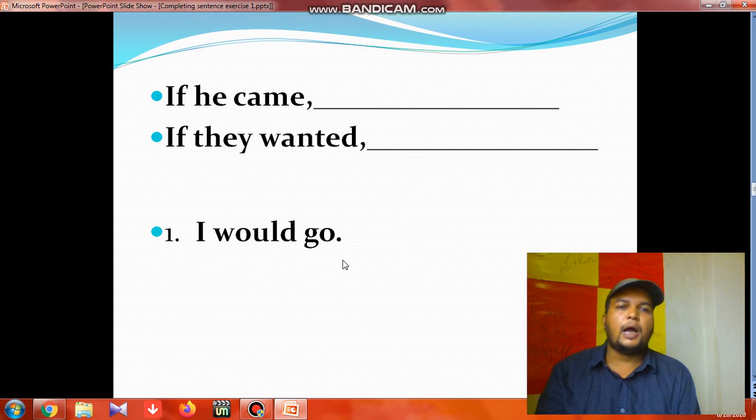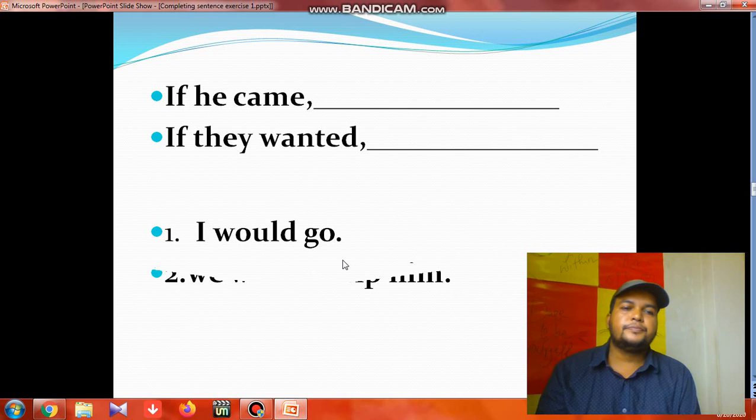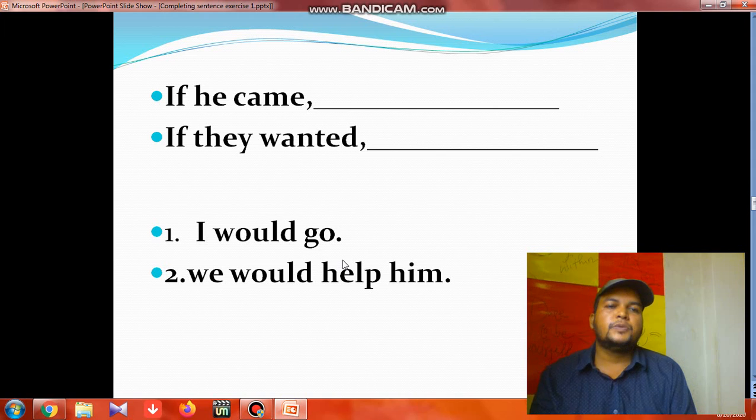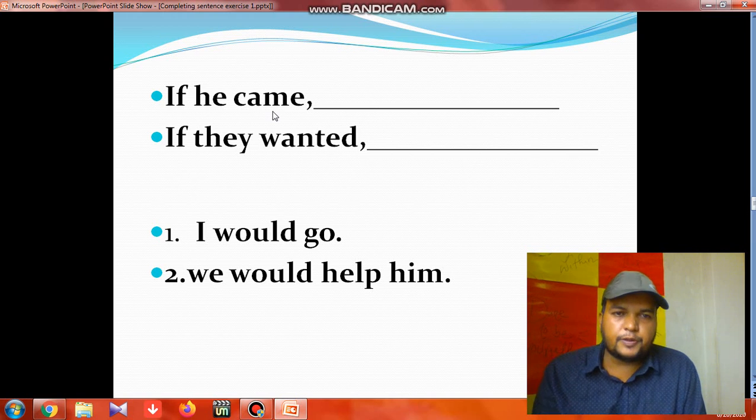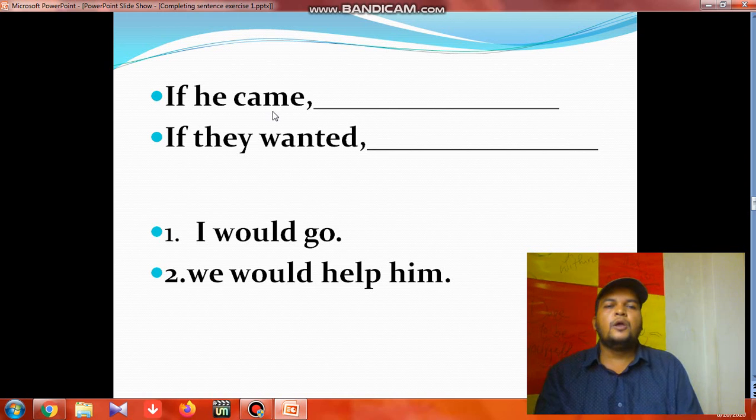If he came, I would go. If they wanted, then we would help him. So here we got two sentences, they follow past simple as we have "if" here. So the next clause will be would plus V1. Just simply remember would plus V1. You understand? How are you getting this? Are the things easy or difficult? I think it's easy. As we discussed multiple times, you learned this earlier in class 6, 7, 8, 9 also. So I think you are getting this easily.